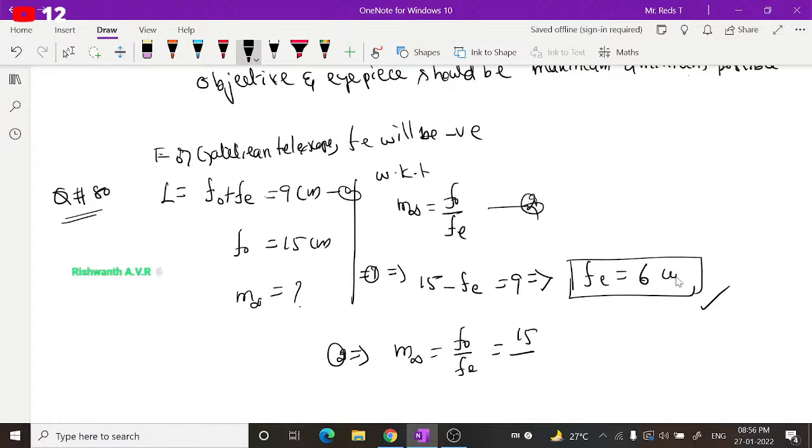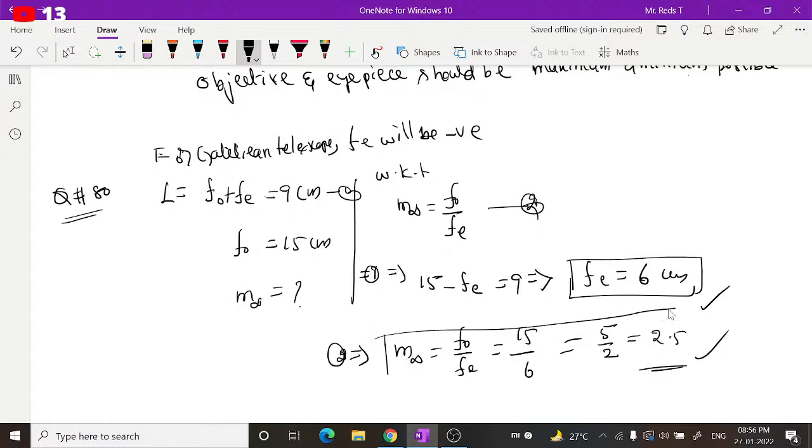It is 6 centimeters. Right? So it will be 15 by fe, which is 6. Then what should this be equal to? 15 by 6 is 3 fives over 3 twos, so it will be 5 by 2. This is the magnification, no unit for this. If you see the options, it is not 2 by 5 or 5 by 3, it is 5 by 2. 5 by 2 can also be expressed as 2.5. So this will be the magnification. So try to do the calculations a little carefully, guys.